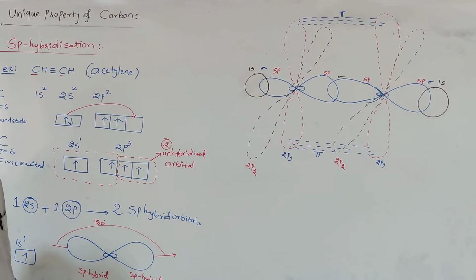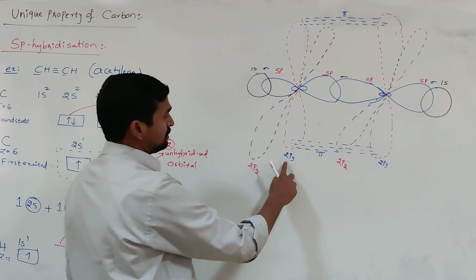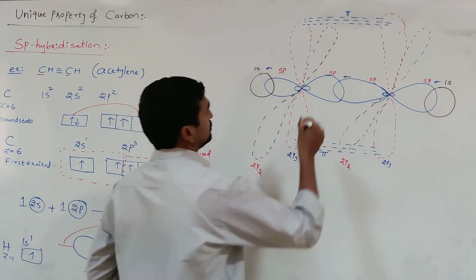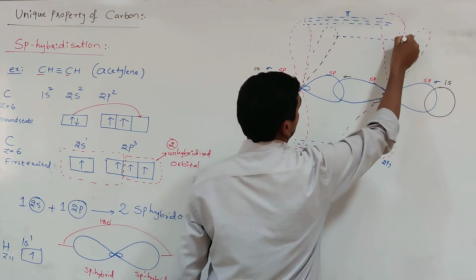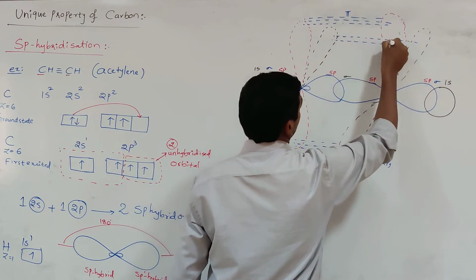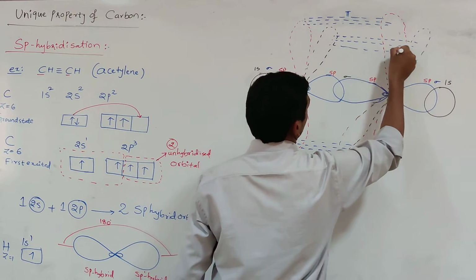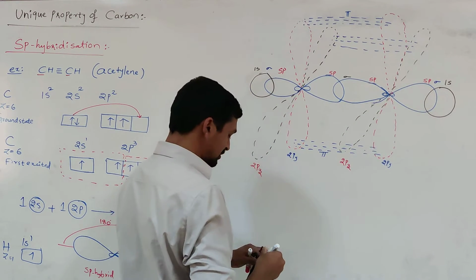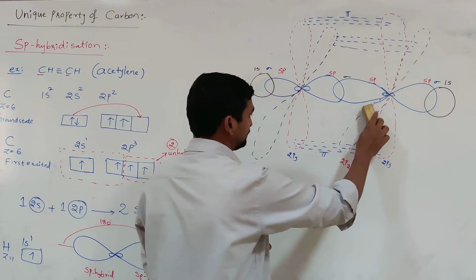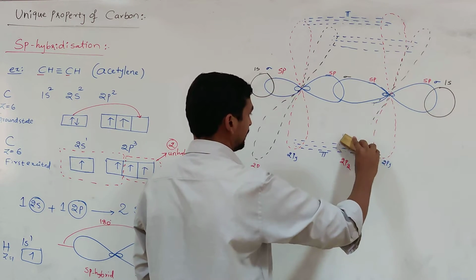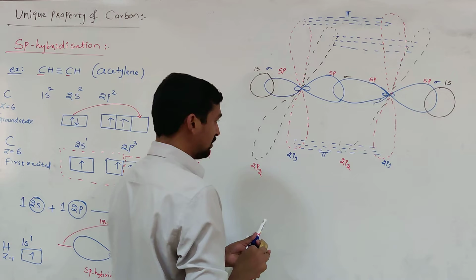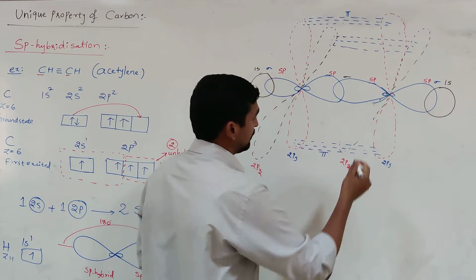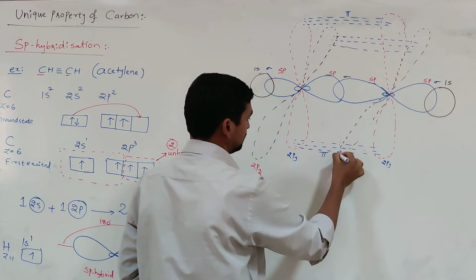That is the one. Then the other 2pz and 2pz orbitals are there. These 2pz orbitals are also overlapped sidewise, which also results in the formation of a pi bond. I'll draw this down.